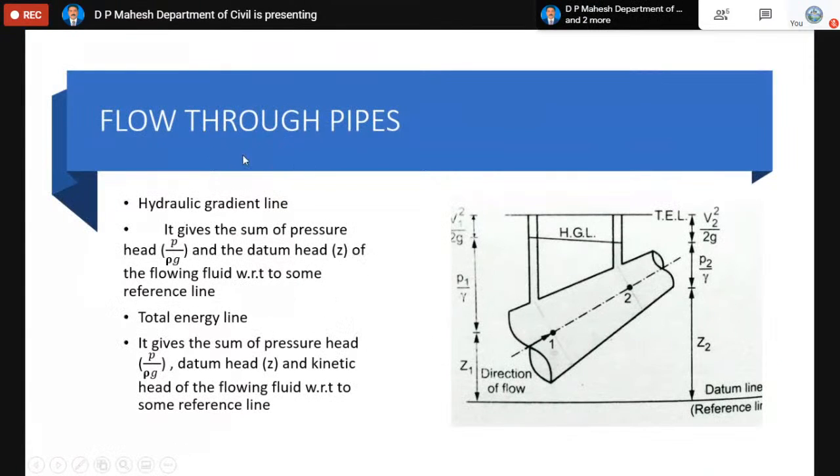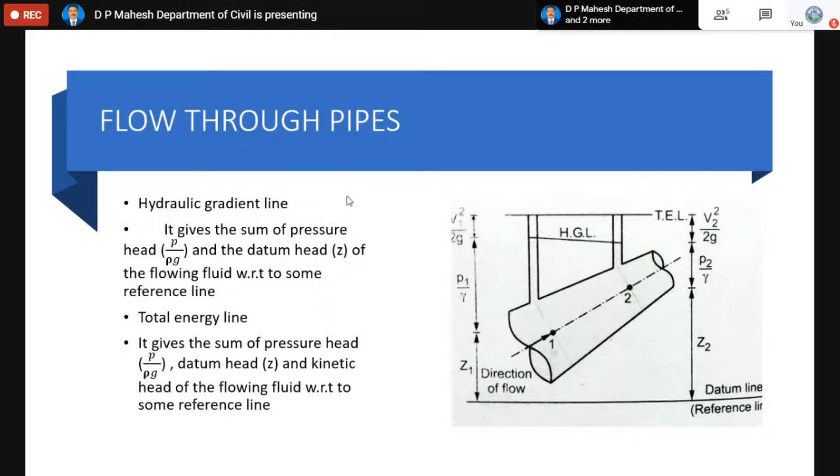Now coming to the two important lines as far as the friction is concerned. There are two important lines: the hydraulic gradient line and the total energy line. So we have to remember what is the hydraulic gradient line. Normally, if you wish to measure the pressure and the energy of the flowing liquid, there must be a reference called datum. So normally we keep the pipe center as a reference line. If you know the pressure at any section, the velocity at any section, and the distance of the center from the datum, we can find the energy of any liquid in a pipe at any point. So the hydraulic gradient line, if you know this energy,